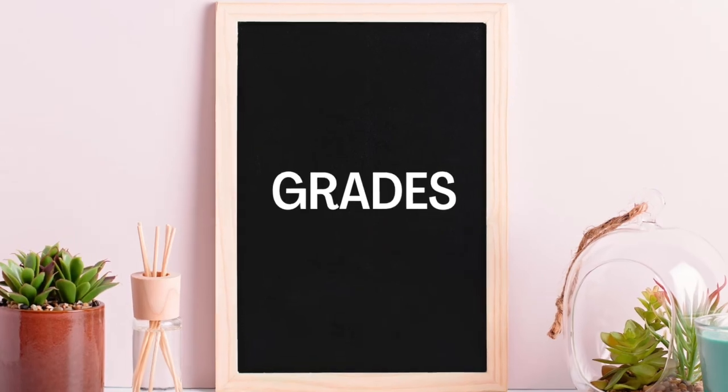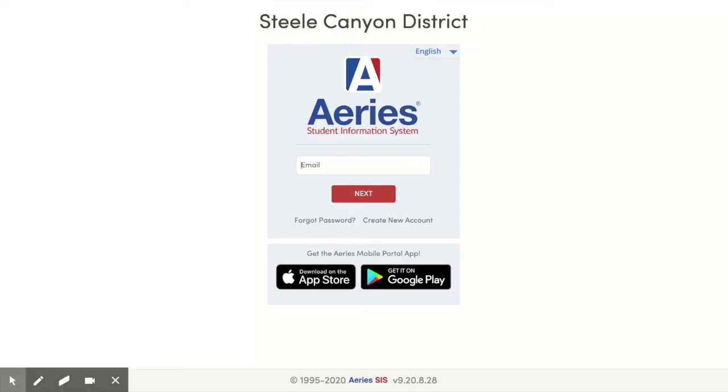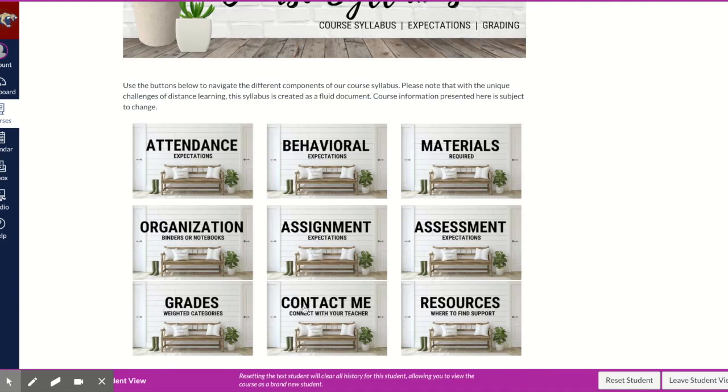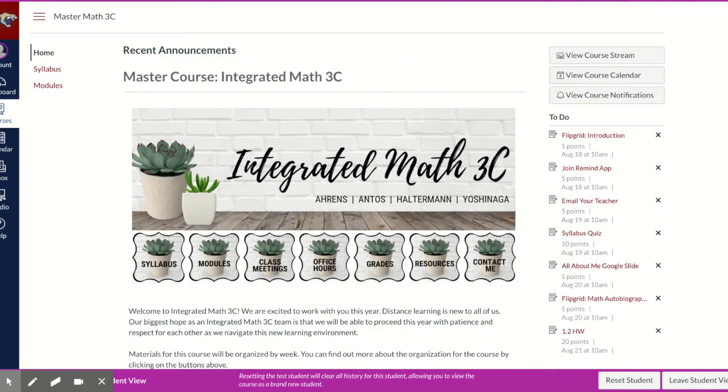Grades this year are being posted in a new system called Aries. We recommend logging in frequently to check your child's grade and to contact the teacher if there's ever any questions about the grade that you see posted or any assignments that are listed as missing. The course syllabus also contains a link to a page with each teacher's contact information listed. So if at any point you have any questions about assignments or grades or your child's progress in the class, we encourage you to please reach out and contact us by email or by phone.